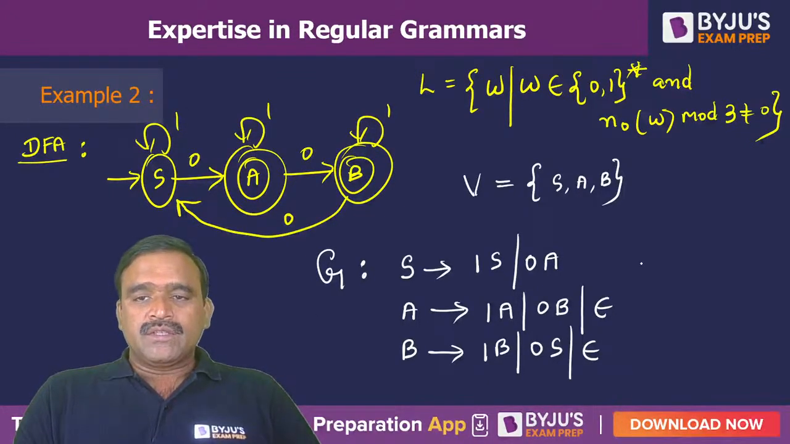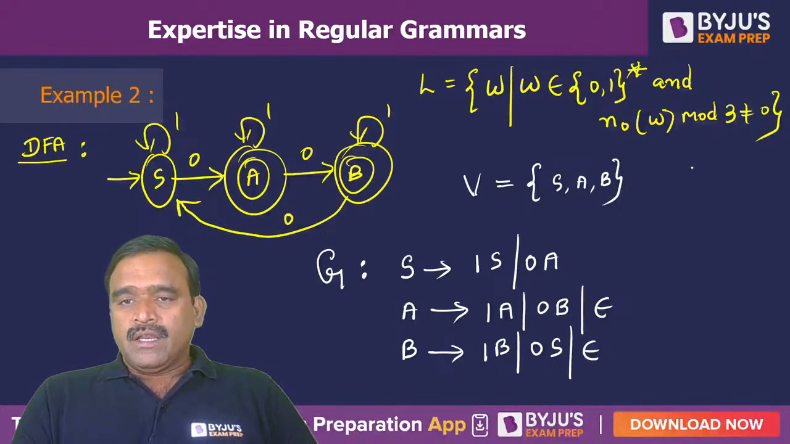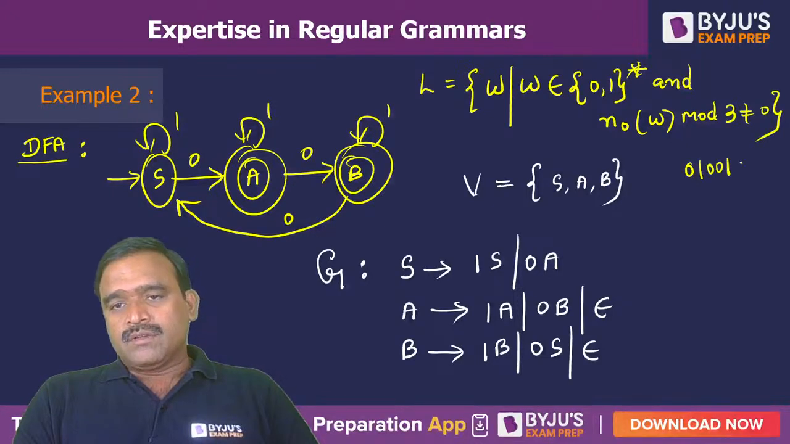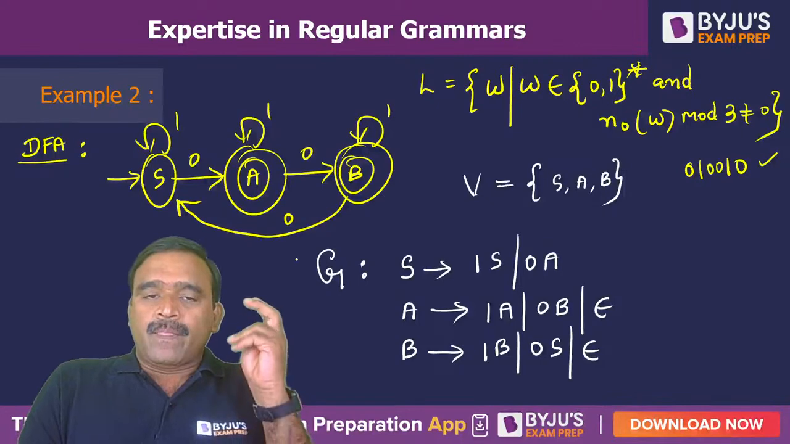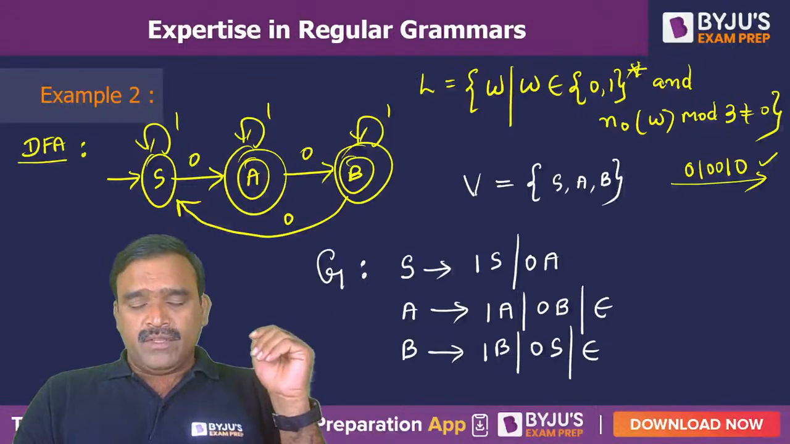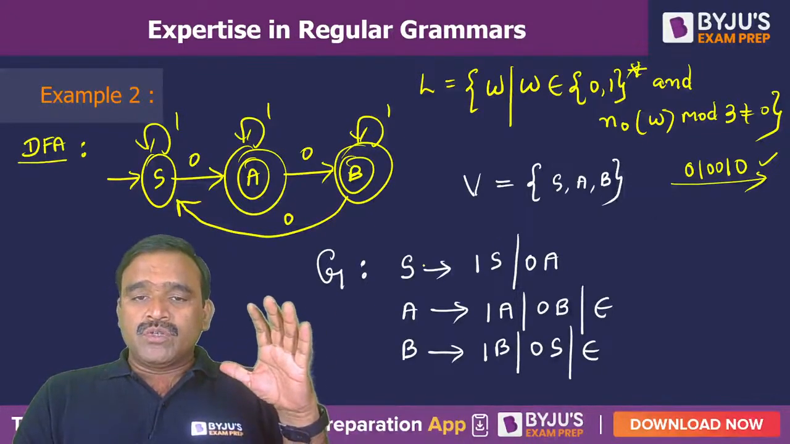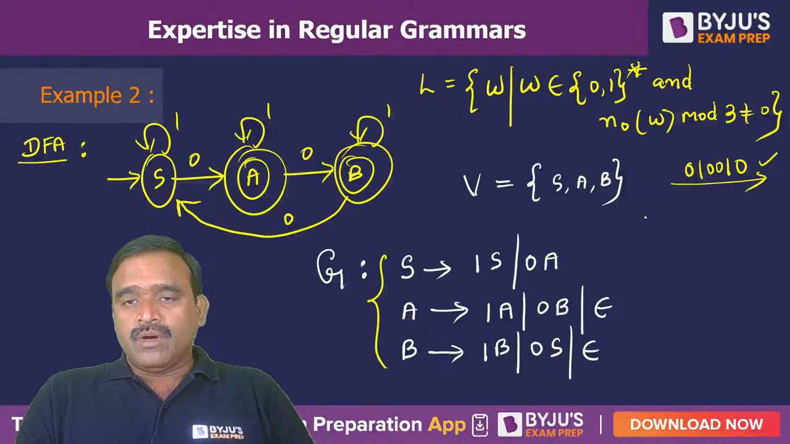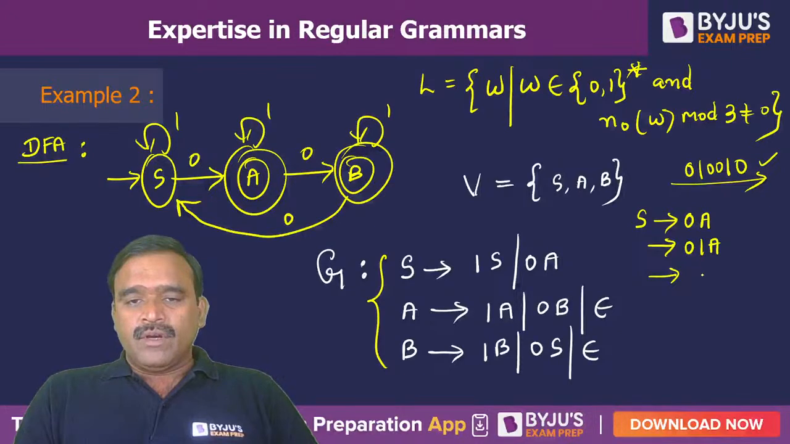Say, for example, if you take a string, as an example, let us suppose 010010. It is a valid string because the total number of zeros present in the string is 4, and 4 is not a multiple of 3. It should be accepted, which means your grammar should generate this string. I will show you how to generate the string. The derivation is like this: S goes to 0A, and in place of A we want one more 1, so A is replaced with 1A, and again we want 0, so A is replaced with 0B.